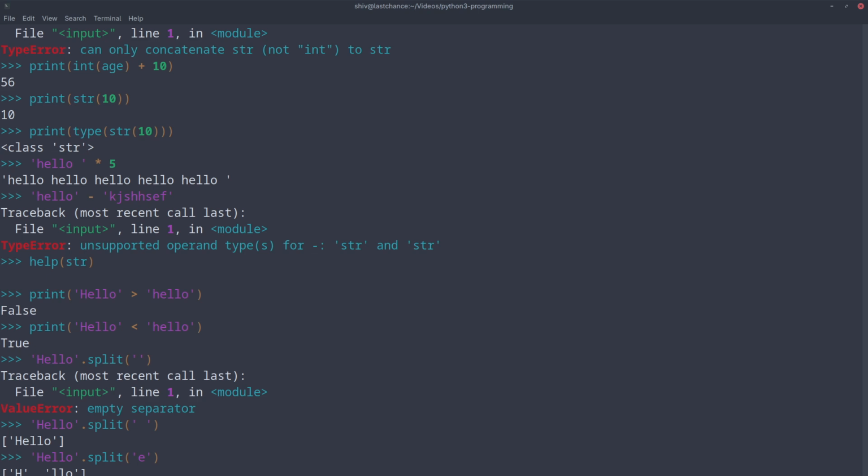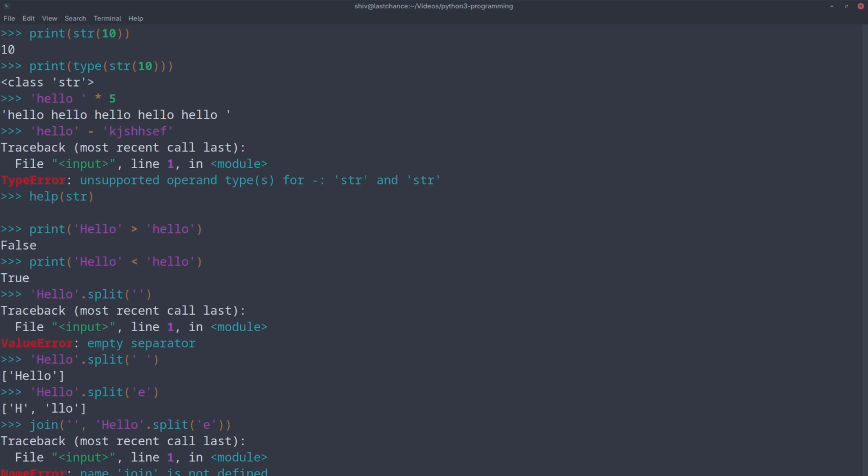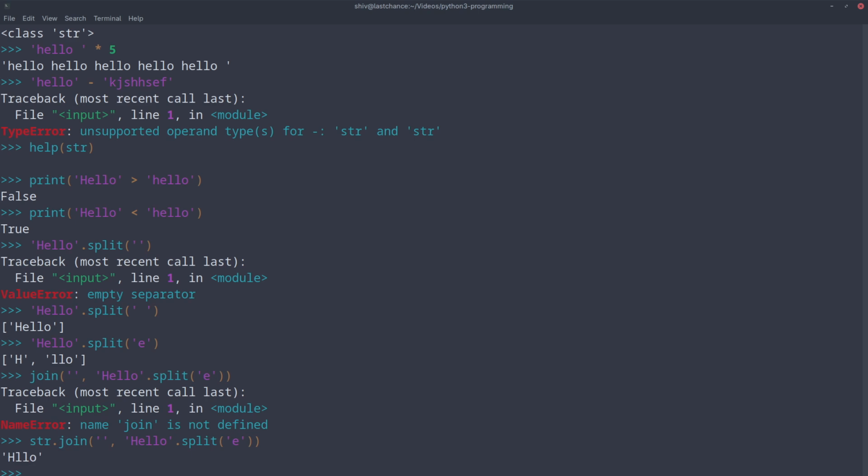And then we can call join on all this. I think we can now pass an empty string in join. This should be str.join, and we have the concatenation back. You can split and you can join.